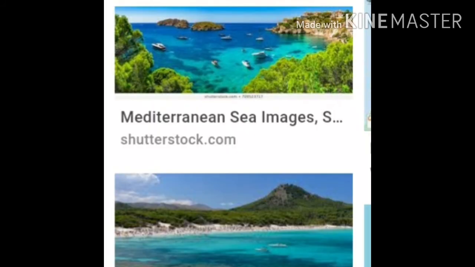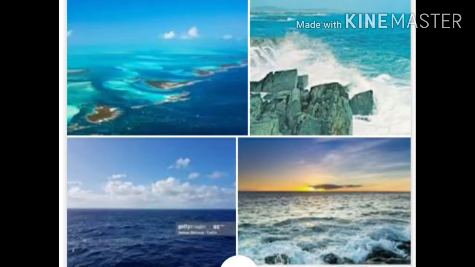For example, the average salinity of the Mediterranean Sea is 39‰, while the salinity of the Atlantic Ocean, the most saline ocean, is 35‰.